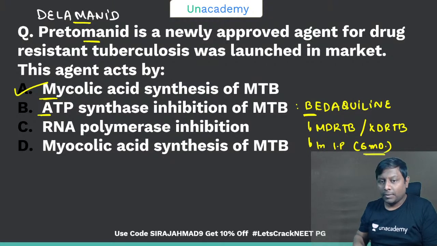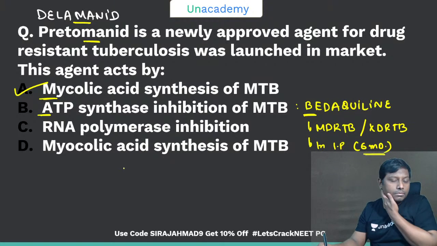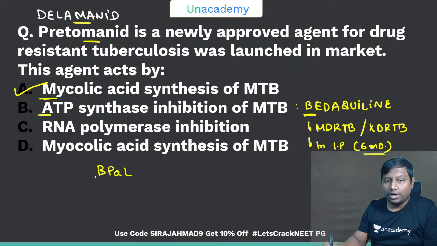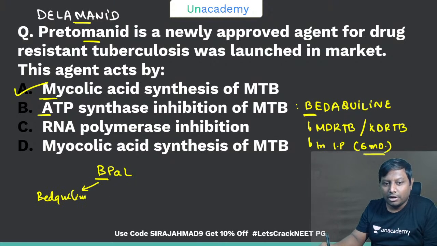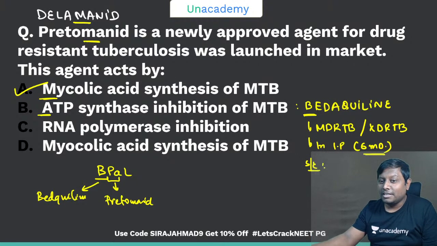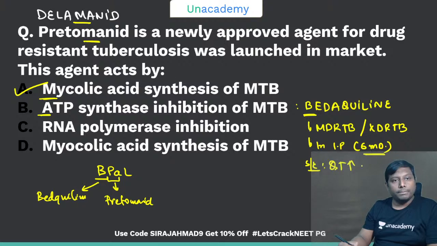It is not. Now, one of the very short term regimens we have is the BPaL regimen, given for a duration of 6 months, which has bedaquiline. I'm sure all of you have heard about BPaL a couple of times already. P will be pretomanid, so both drugs are used. Now the problem is that both of them are associated with the side effect of QT prolongation, delamanid, pretomanid and also bedaquiline.